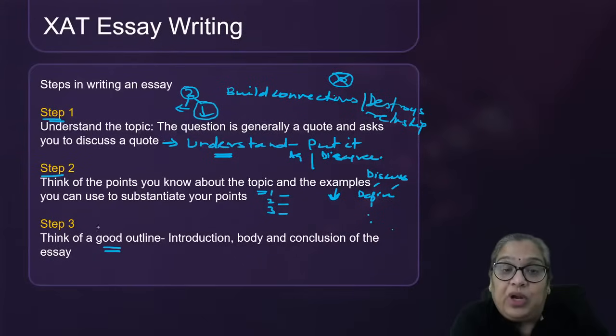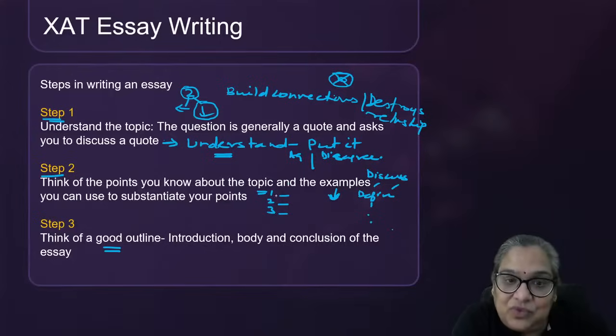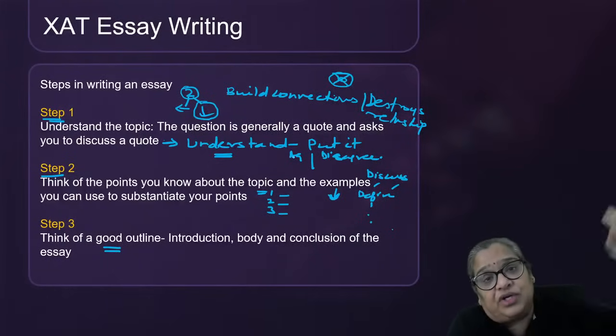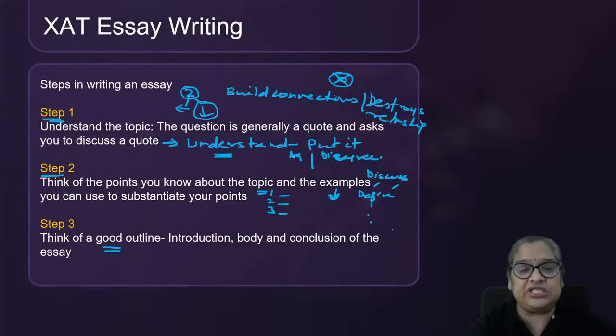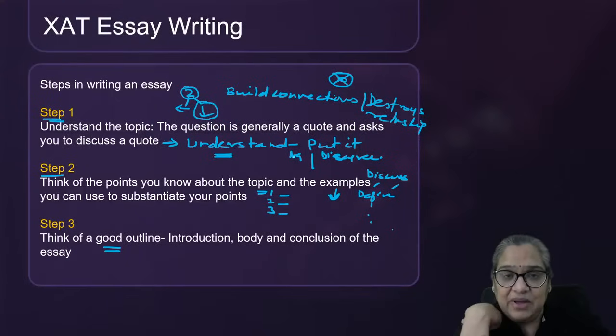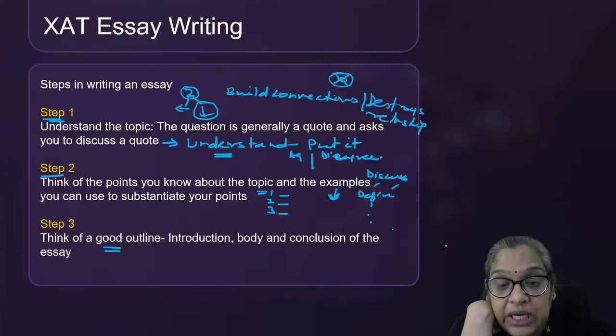All right. Now that you've got your points and rough examples, you'll say, I'll give the example of the Air India takeover. I'll give the example of the elections that happened in the US last time. So you've got some examples. Then you think of a good outline. Outline is the final structure of your essay.